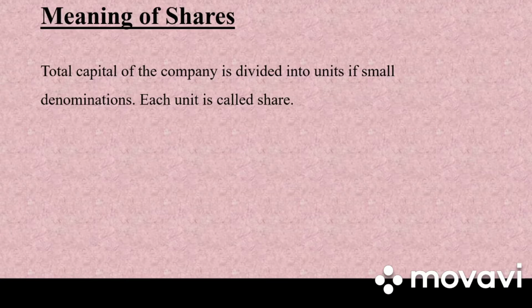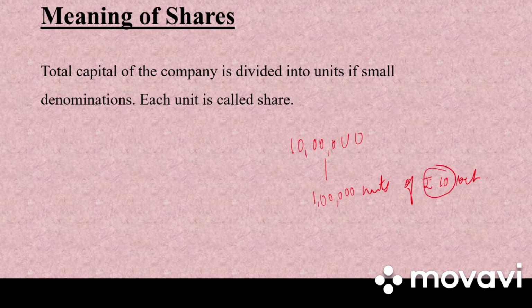So total capital of the company is divided into units of small denomination. Each unit is called a share. So every company has a capital, and when the capital is divided into small denominations, that small denomination will be known as shares. Let me give you an example. Say for example, the capital of the company is 10 lakh rupees. It is divided into 1 lakh units of rupees 10 each. So this rupees 10 will be known as share. Clear?